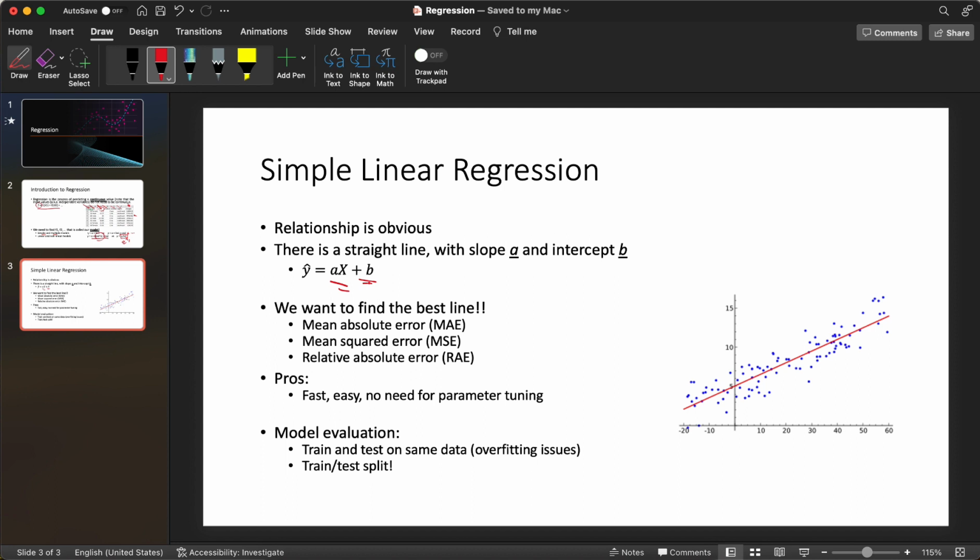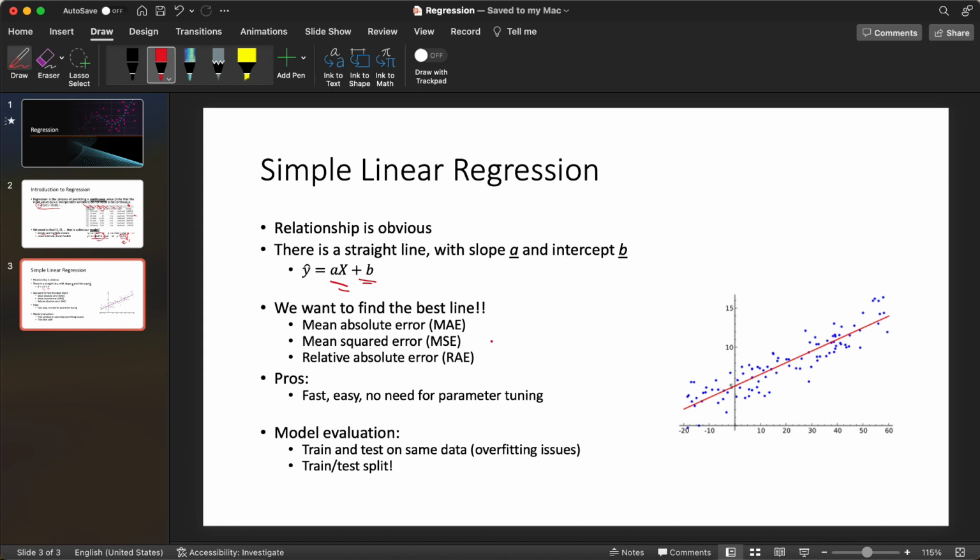And when I talk about finding the best line, I could mean anything. You may ask me, what do you mean? People have different metrics to define the best line. Some people use the mean absolute error, some people use the mean squared error. There are so many different metrics out there that you can use to evaluate the model that you have.